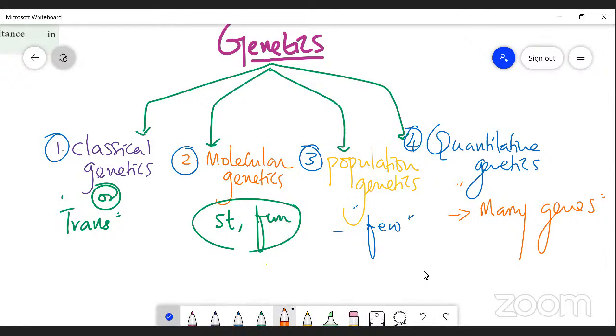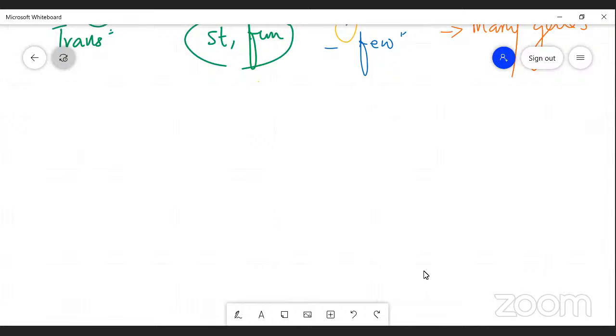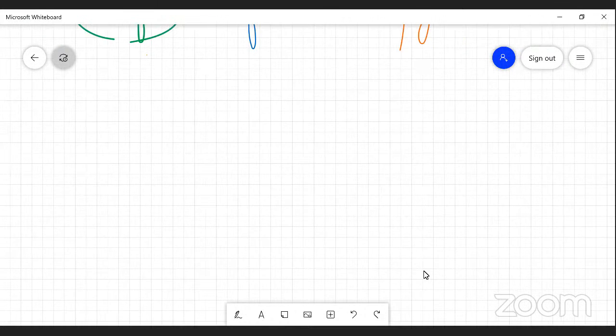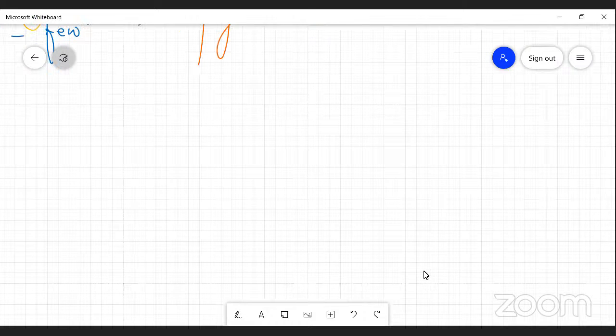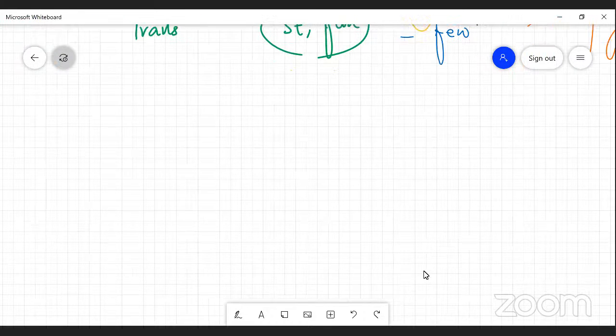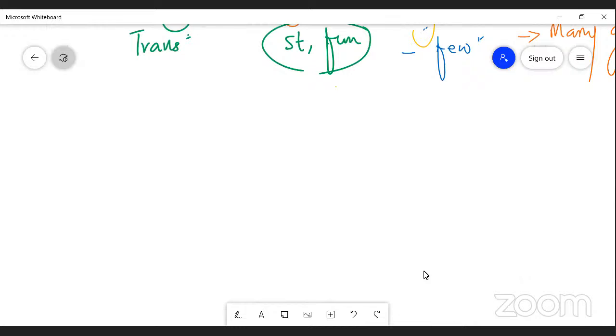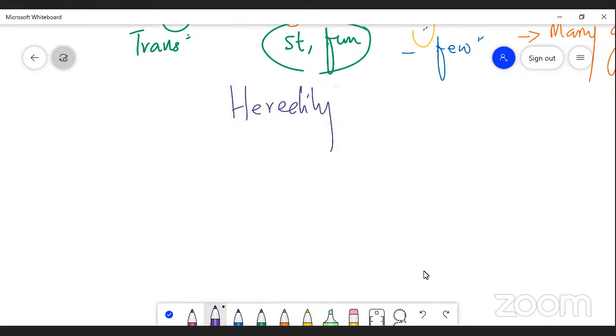Now let us continue with heredity. As I said, heredity is nothing but, I'm repeatedly saying heredity because we are going to use the term heredity a number of times. Students, please remember, you can understand again and again. That's why I'm using heredity repeatedly, right? As I said, heredity is transmission of characters from parents to offspring.